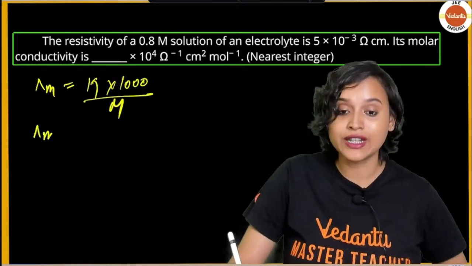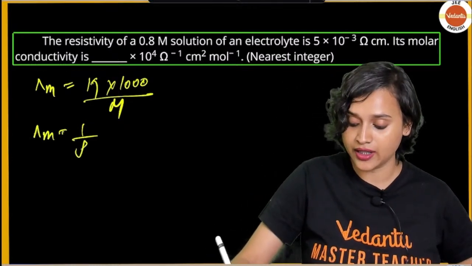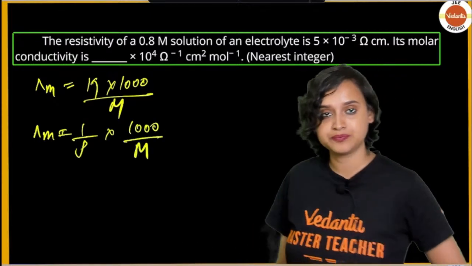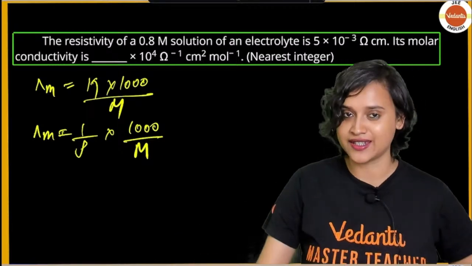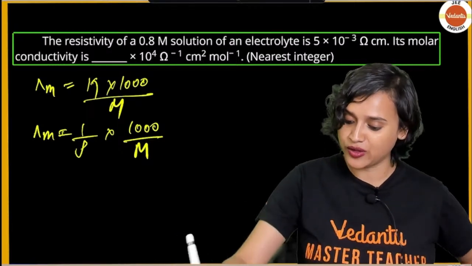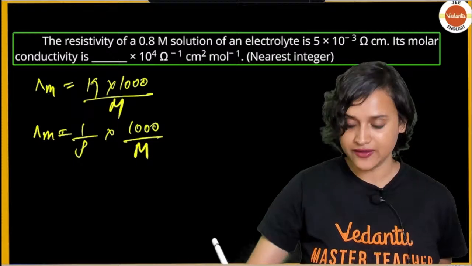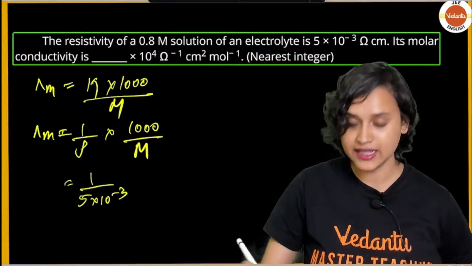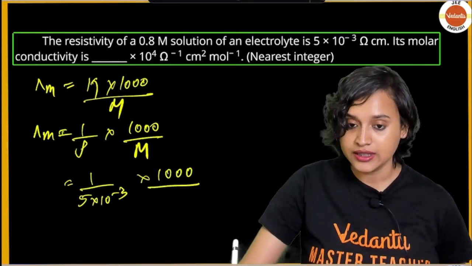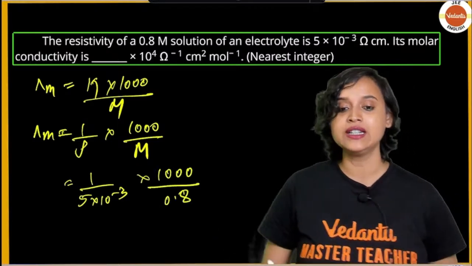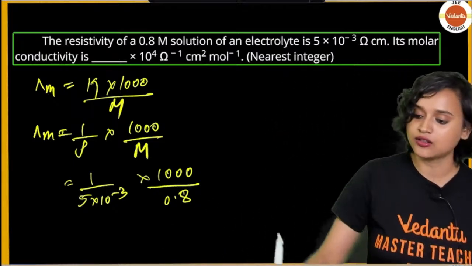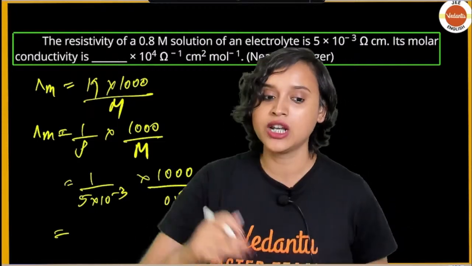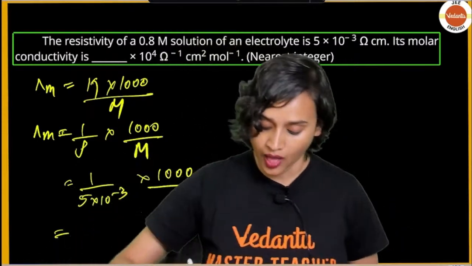But we also know that lambda m is equal to 1 divided by rho multiplied with 1000 divided by M. As per the value that is given, the resistivity is given. So that means it is 1 divided by 5 into 10 to the power minus 3 multiplied with 1000 divided by 0.8. Calculate and tell me the answer. I have given you all the formula and everything. Now you just have to tell me the answer.